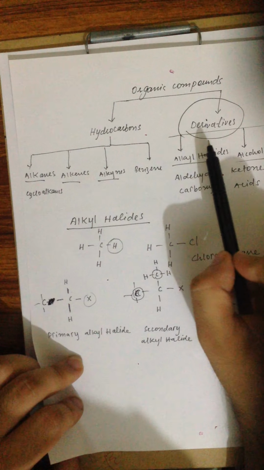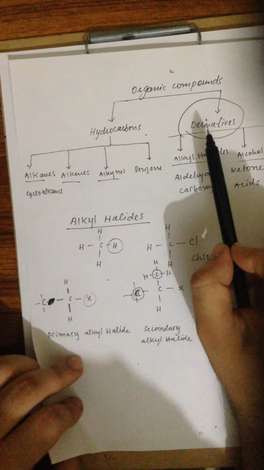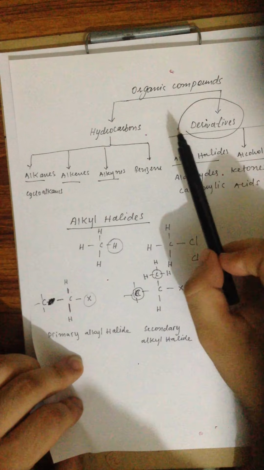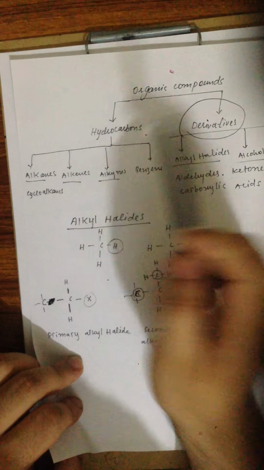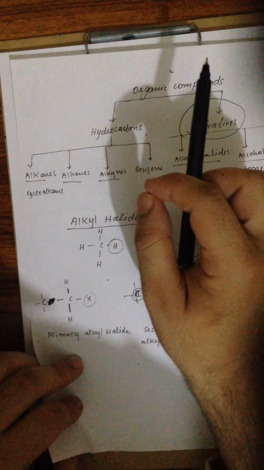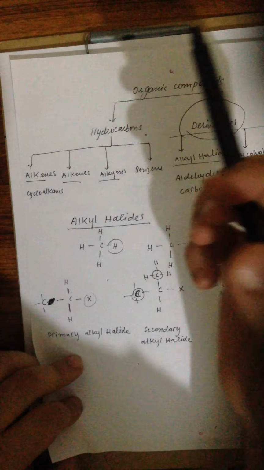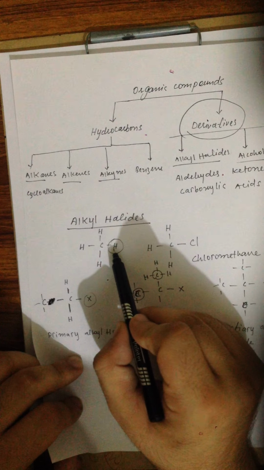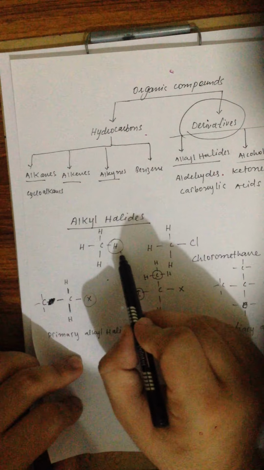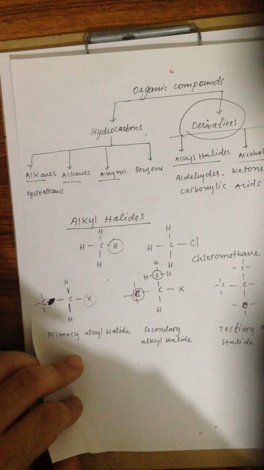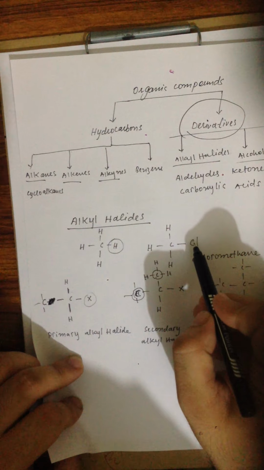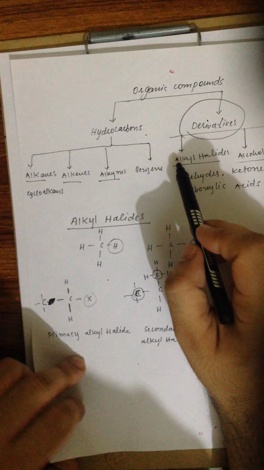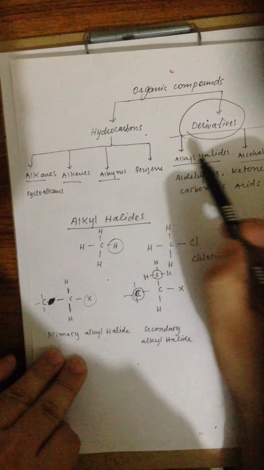And on the other hand, we have the derivatives of organic compounds. These derivatives are compounds that are obtained from hydrocarbons by making little changes in their structure or in their composition. For example, if we replace one of the hydrogen atoms in methane, it can be replaced by any other atom or group of atoms. For example, it can be replaced by chlorine. That will give rise to a different class of organic compounds called alkyl halides.